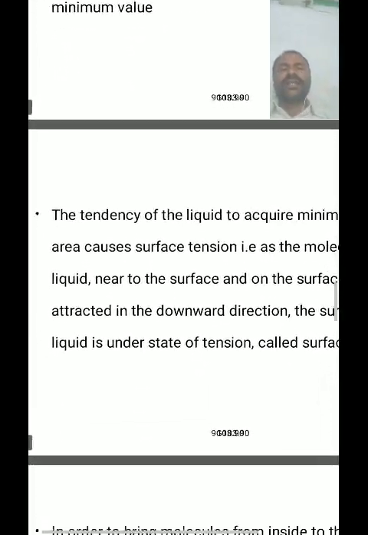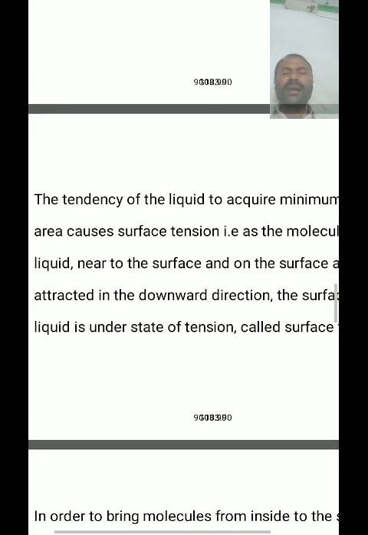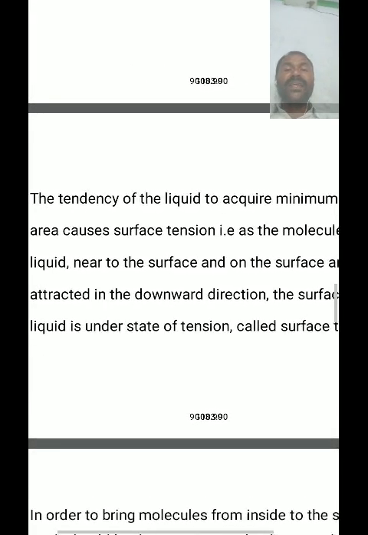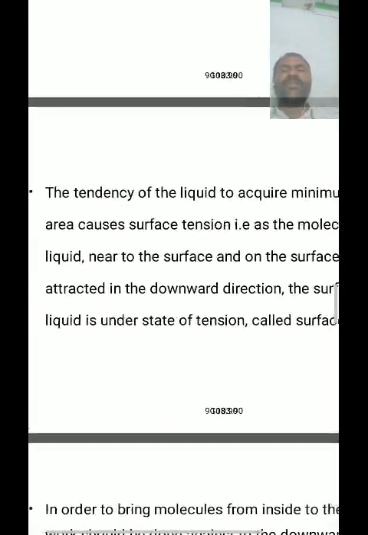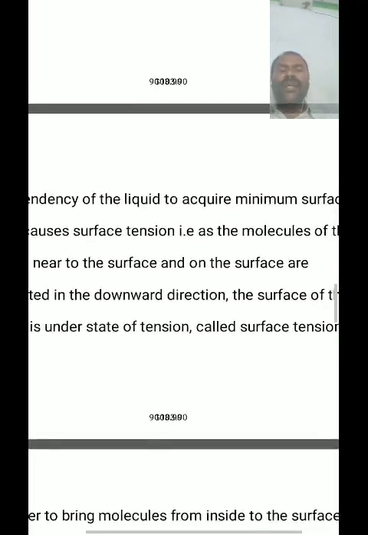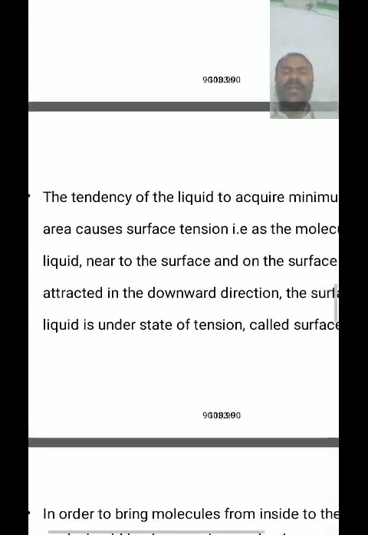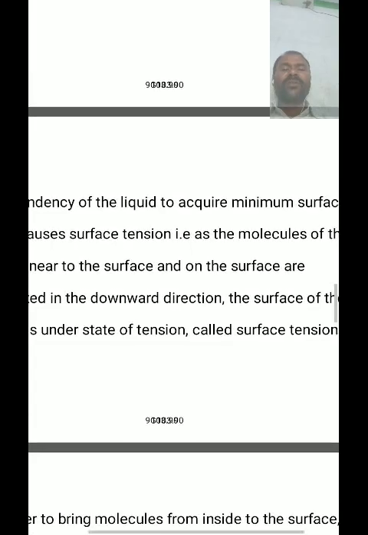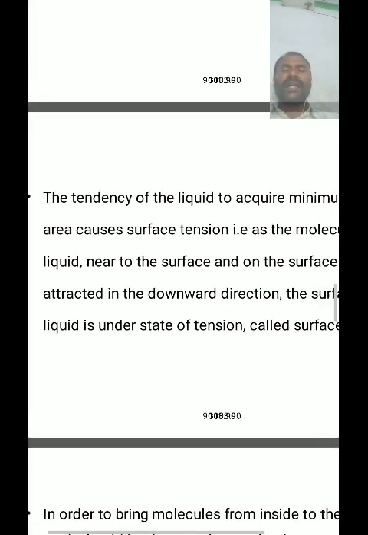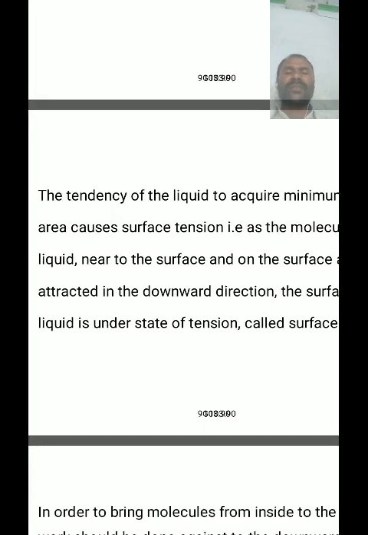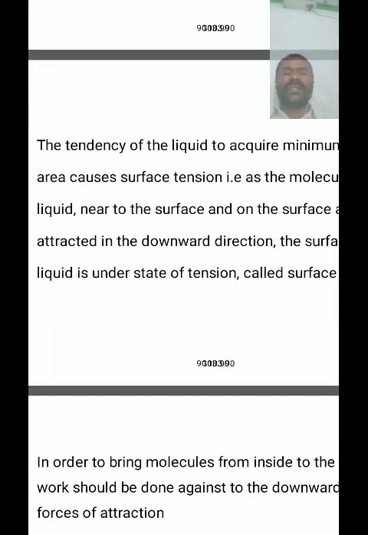The tendency of a liquid to acquire minimum surface area causes surface tension. As the molecules of the liquid near the surface and on the surface are attracted in the downward direction, the surface of the liquid is under a state of tension, called surface tension.